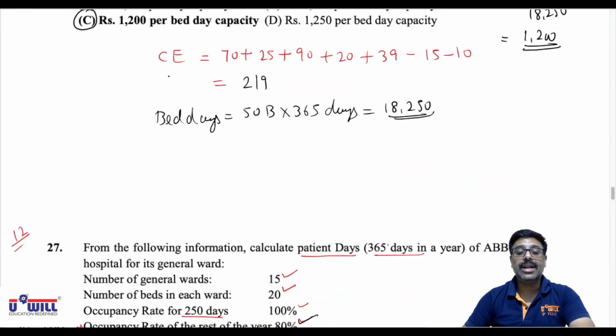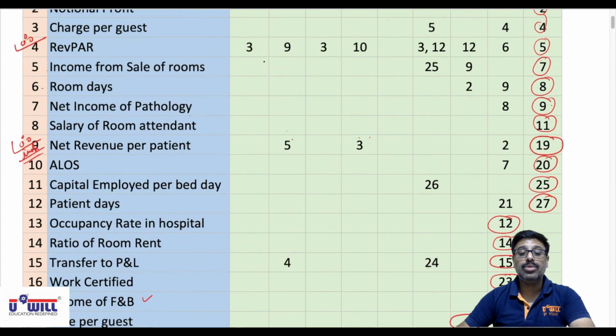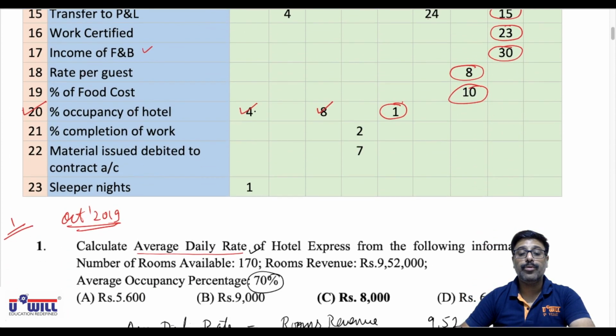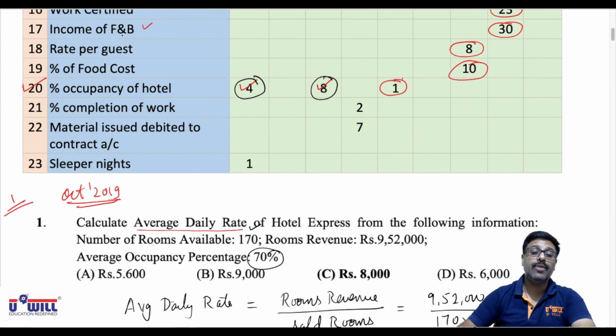Similar to that, two more questions have been asked. All of you try them on your own. November 2013's question number 4 and December 2014's question number 8. All of you try these two questions on your own.